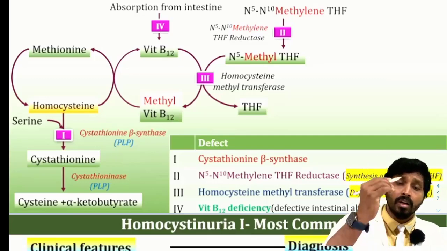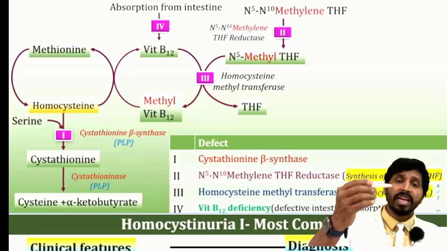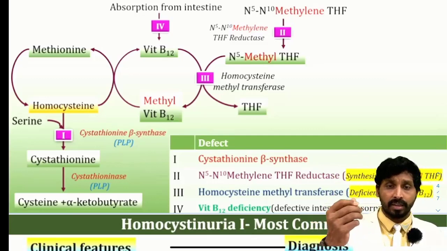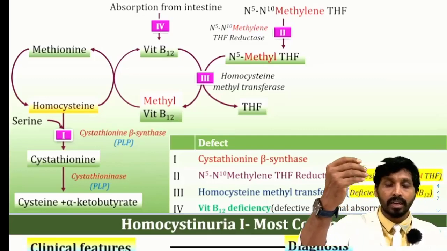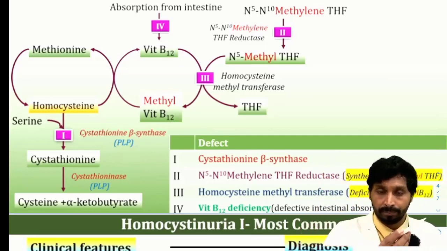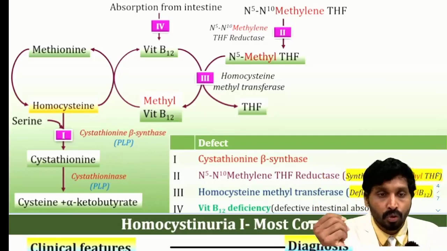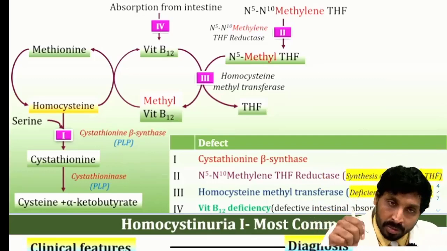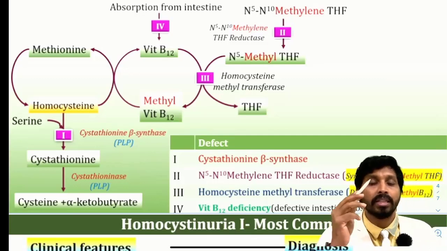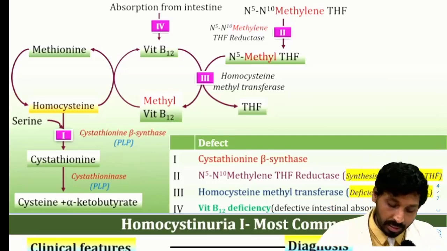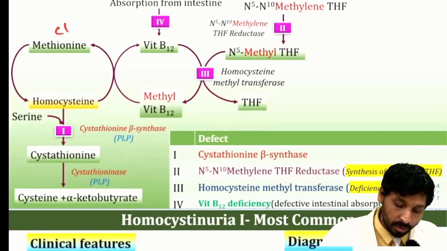In this process, methionine will be regenerated. Homocysteine has to convert back to methionine. Methionine converts to homocysteine, and again homocysteine can convert back to methionine. The difference between methionine and homocysteine is a methyl group.